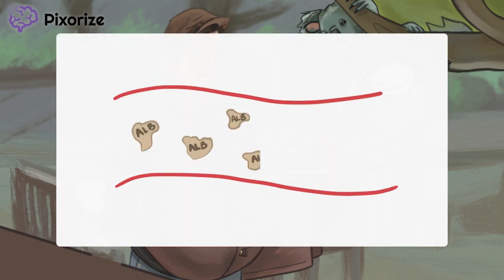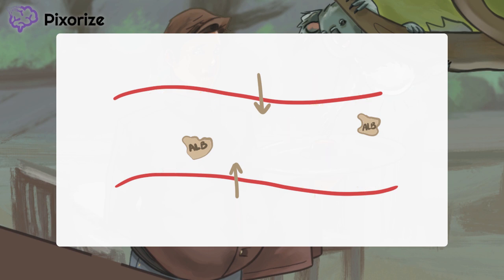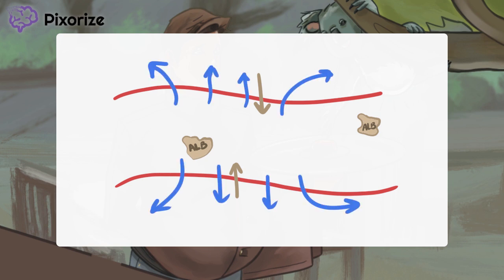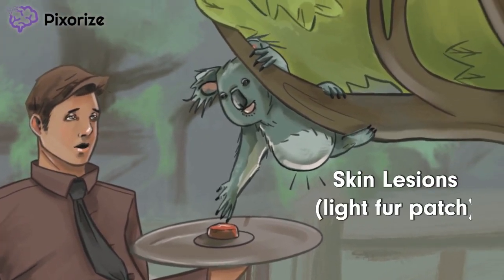Recall how proteins, especially albumin, create oncotic pressure that keeps fluid inside the bloodstream. In Kwashiorkor, deficient protein levels cause a reduction in albumin levels, which in turn causes fluid to leak out of the blood in a process called edema. The classic location for edema in Kwashiorkor is the belly, which you can just remember as our waiter's big belly here.